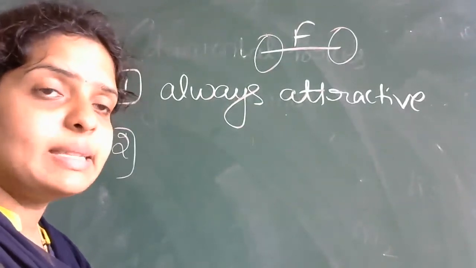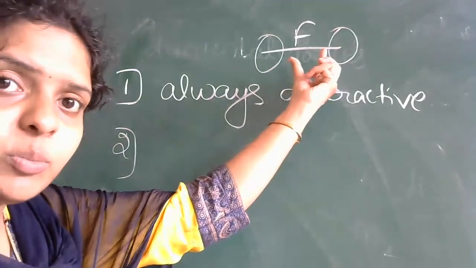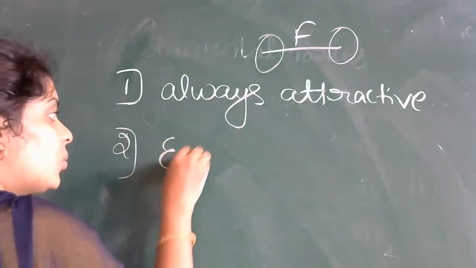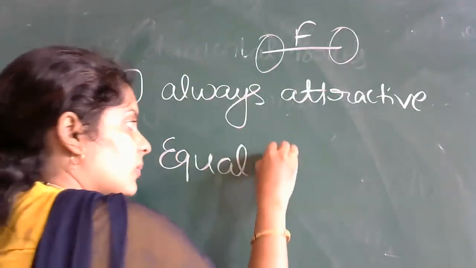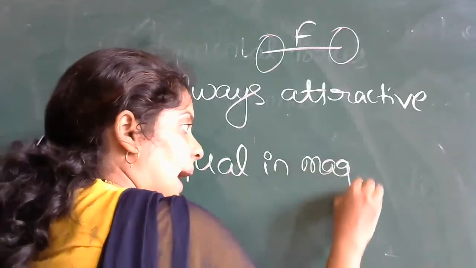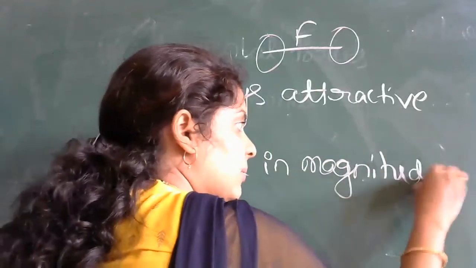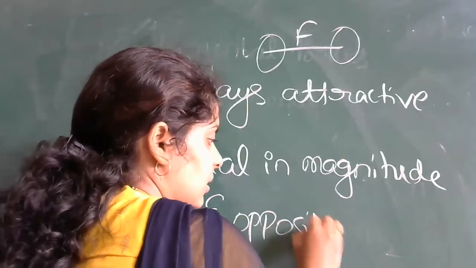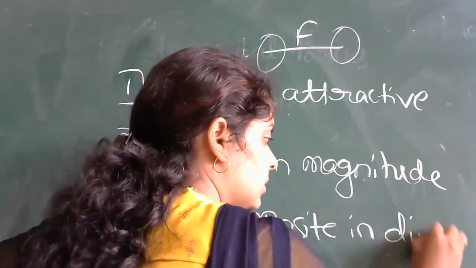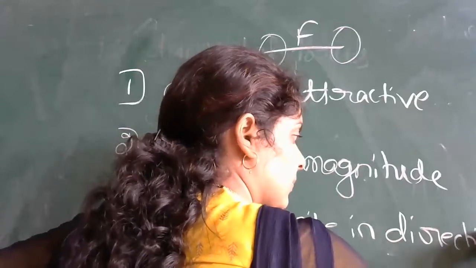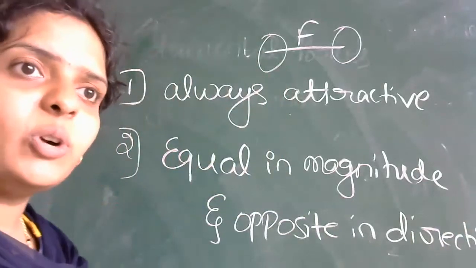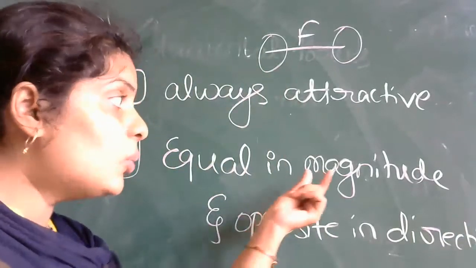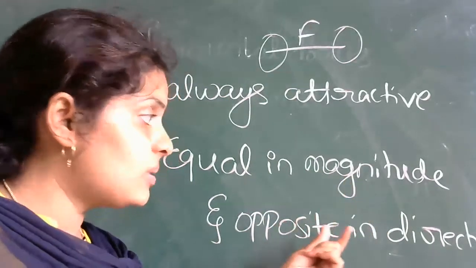The force between the two bodies is equal in magnitude and opposite in direction. The force between these two bodies is always equal in magnitude but opposite in direction.